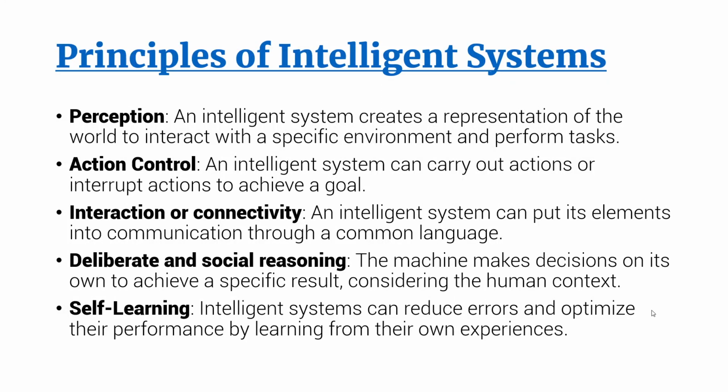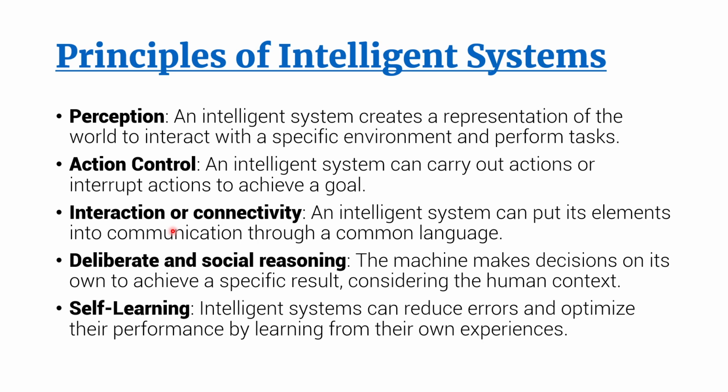So let us now continue our topic on principles of intelligent systems. Last week we identified 5 out of 10 principles of intelligent systems. Number 1 is perception. Number 2 is action control. Number 3 is interrational connectivity. Number 4, deliberate and social reasoning. And number 5 is self-learning.